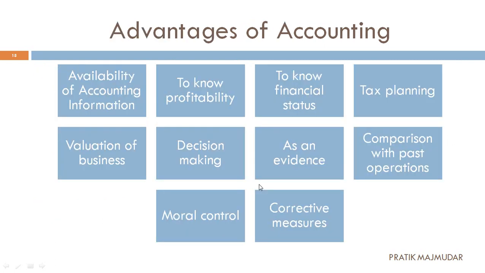Let's go to the next point. Next is advantages of accounting. There are a total of 10 different advantages of accounting. Let me give you a brief idea about this. First one is availability of accounting information, then to know the profitability, to know the financial status, tax planning, valuation of business, decision making as evidence, comparison with past operations, moral control, and corrective measures.